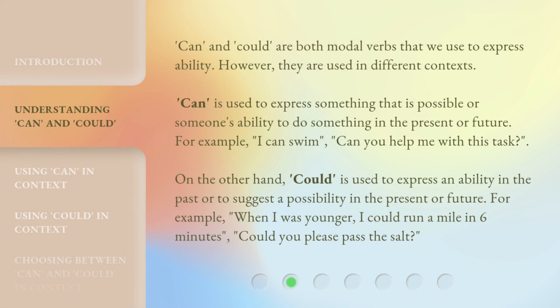Can and could are both modal verbs that we use to express ability. However, they are used in different contexts. Can is used to express something that is possible or someone's ability to do something in the present or future. For example, I can swim. Can you help me with this task?